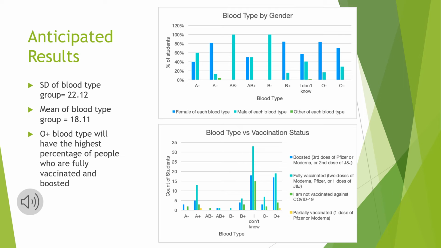Finally, we are looking at blood type and vaccination status. Participants with O positive blood currently have the highest percentage of people who are fully vaccinated and boosted. We expect these findings to continue as we gather more data.